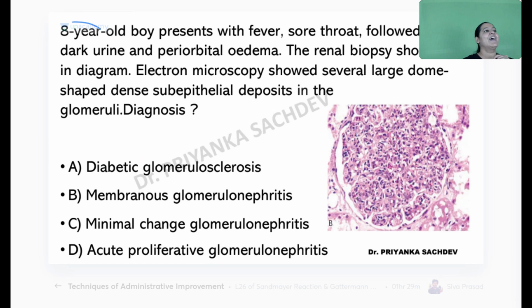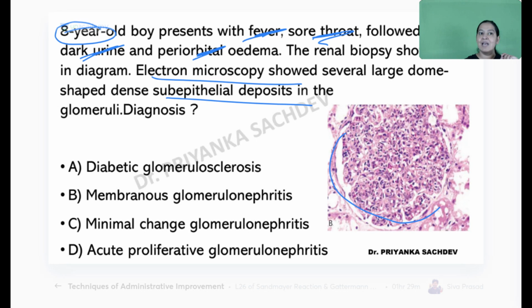Age is important. 8-year-old boy is there with fever, with sore throat. जब भी sore throat हो तो दिमाग में कुछ आना चाहिए. Patient is having sore throat, followed by blood in urine, dark urine, and protein in urine and edema. Electron microscopy is showing subepithelial deposits. Diagnosis. Image is given to you.